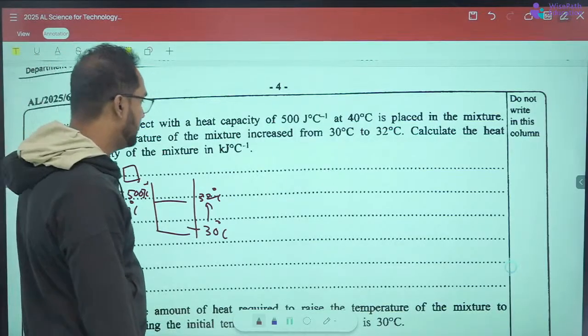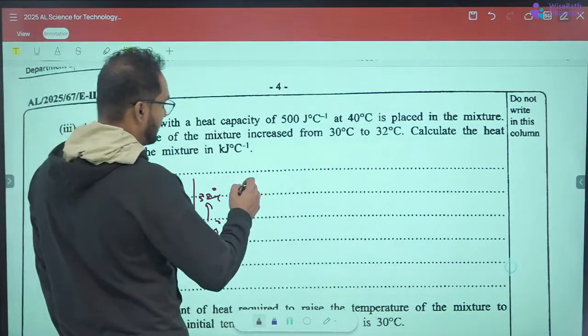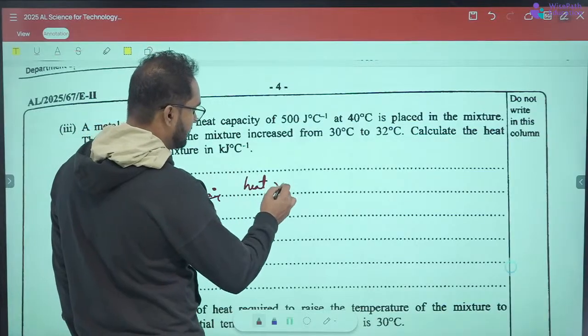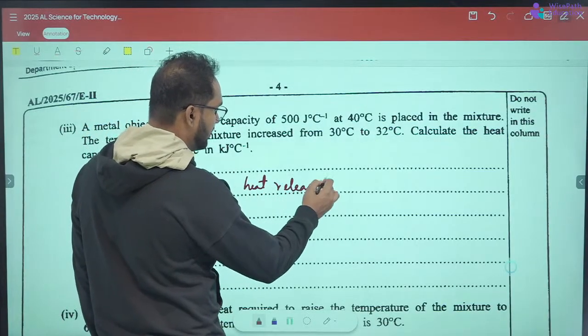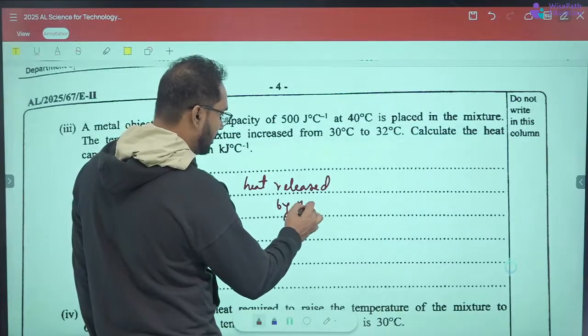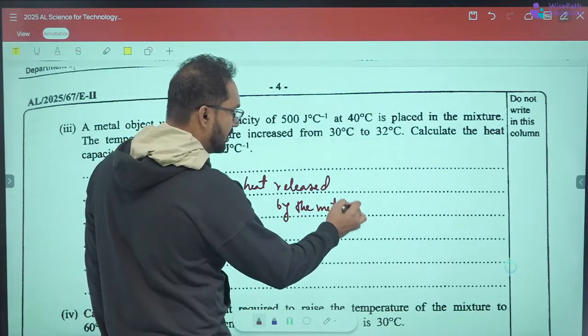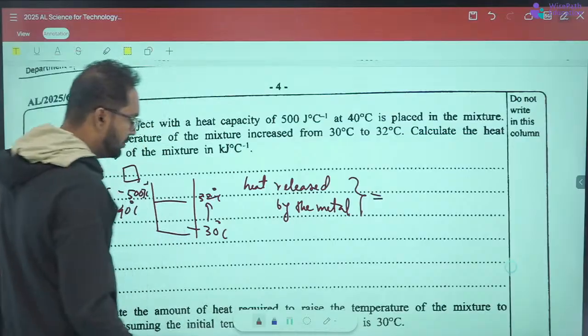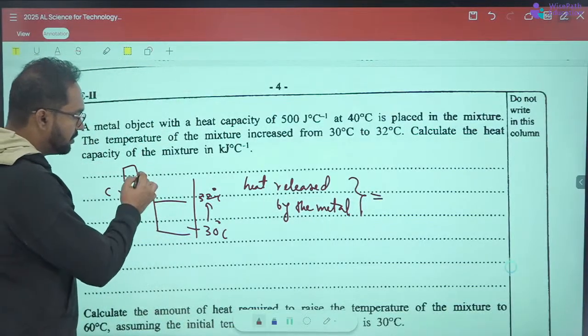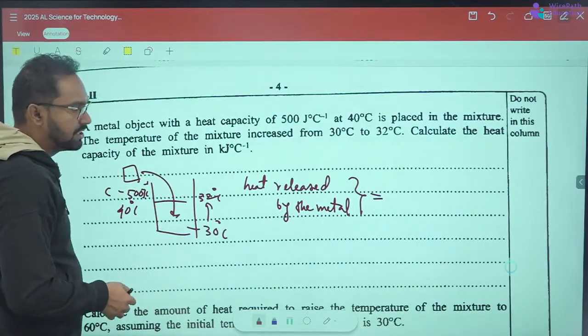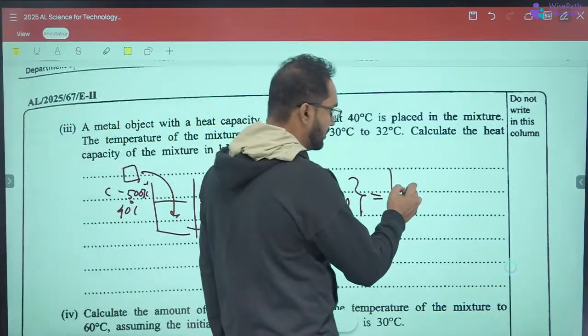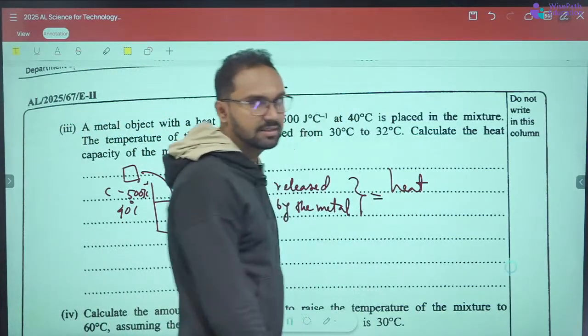So basically, the heat released by the metal should equal the heat absorbed by the mixture. If it is the mixture method, this is the equation.